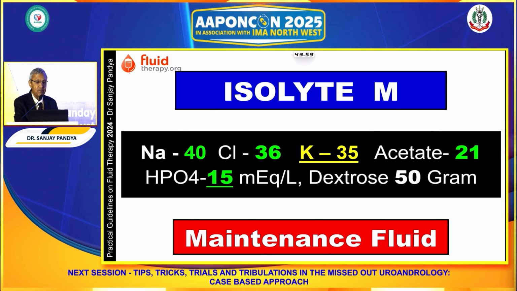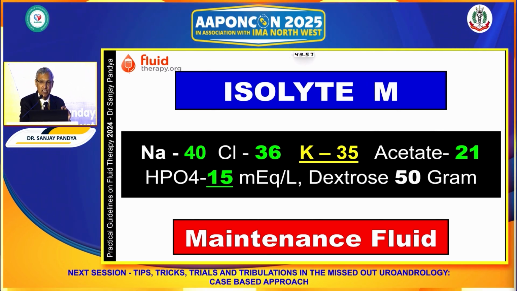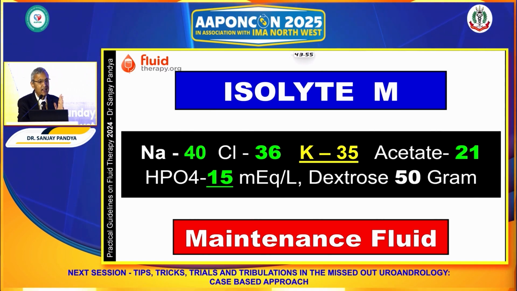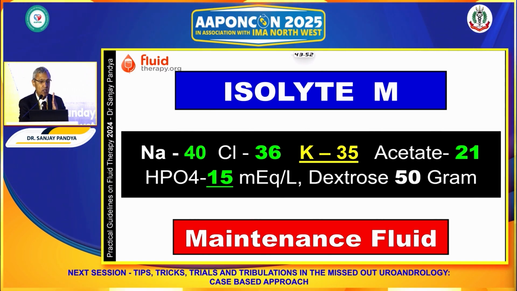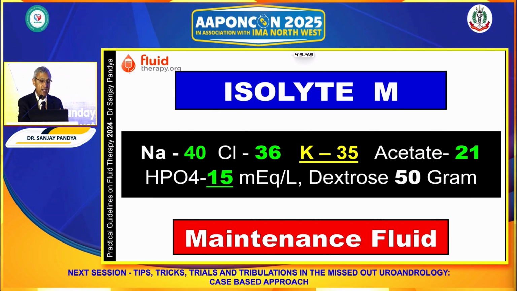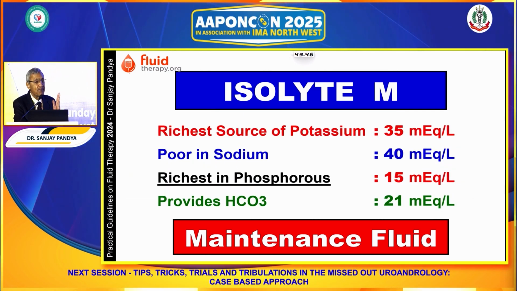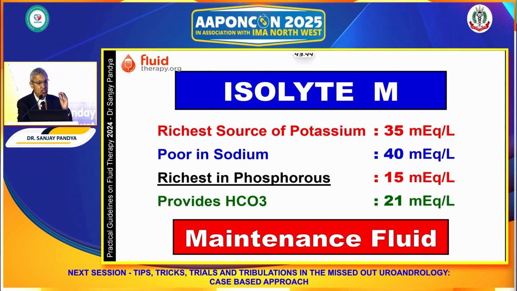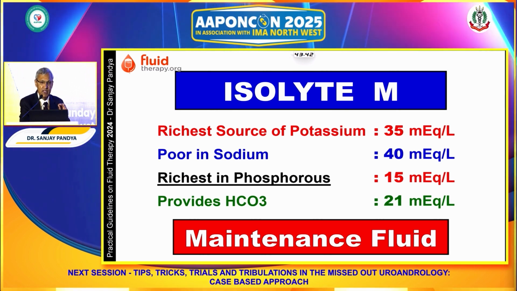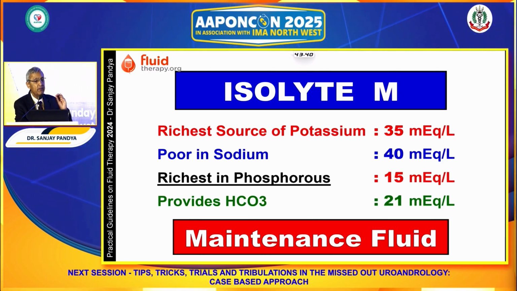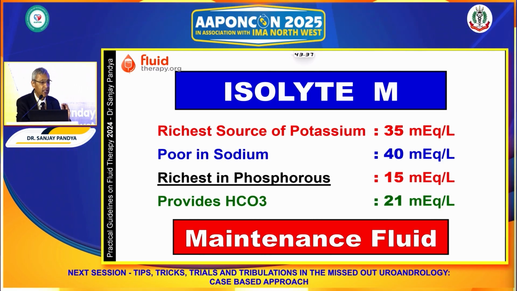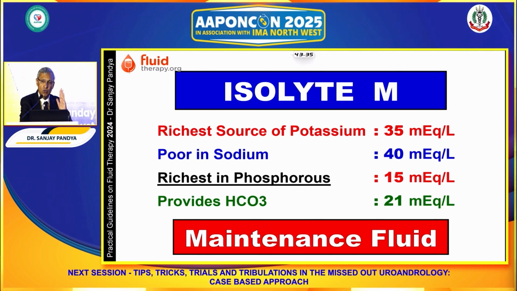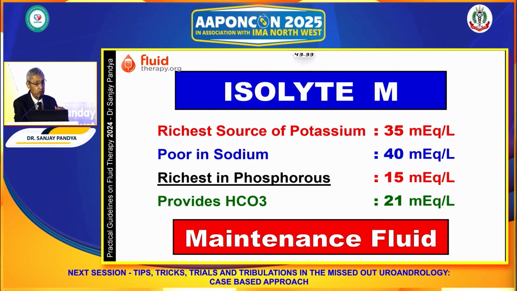Isolyte M, a beautiful maintenance fluid: sodium 40, chloride 40, potassium 35, it has acetate, provides dextrose, and therefore this is the richest source of potassium, number one. Number two, sodium is just 40 milliequivalent, and therefore it should be used cautiously when you want to provide sodium.